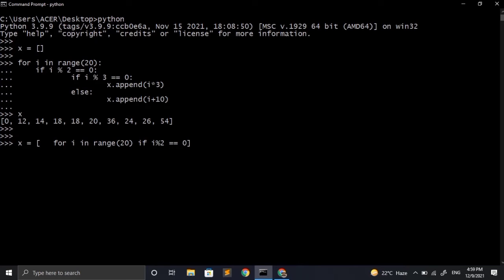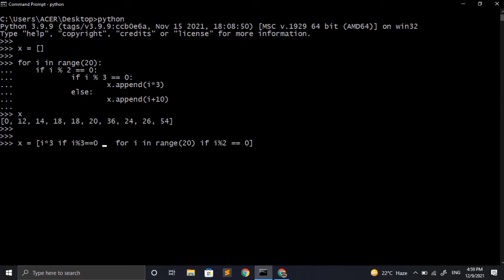Here we have to use our shorthand if else, which is also known as the ternary operator. So first of all, we have to write that block of code that has to be executed if our if condition is true. So for that I have written i multiplied by 3. Just after that, we have to write our if keyword and we have to provide the condition. So here the condition is i modulus 3 double equals 0.